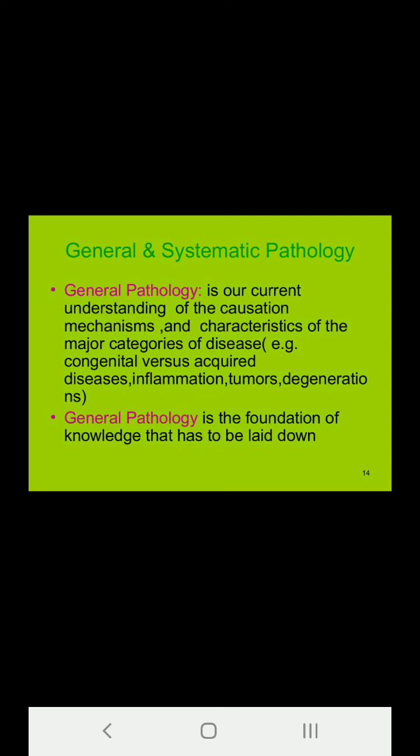What are the different systems? You have the CVS, you have the RS, you have the GIT. So general pathology is our current understanding of the causative mechanisms and the characteristics of the major diseases. In Robbins, the first 9 chapters constitute general pathology, in which we talk about the basic techniques of study of pathology. We talk of cell injury and cellular adaptation.